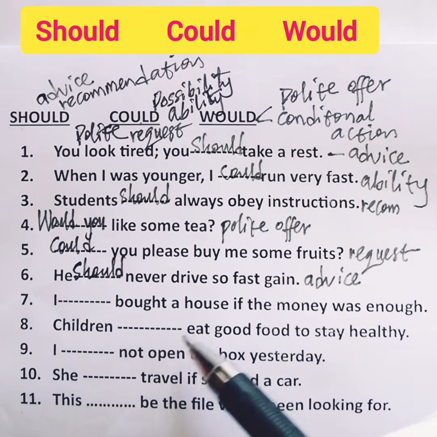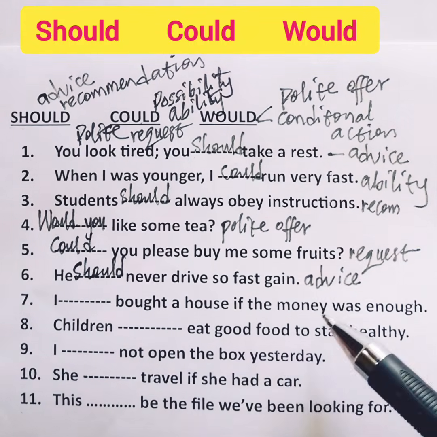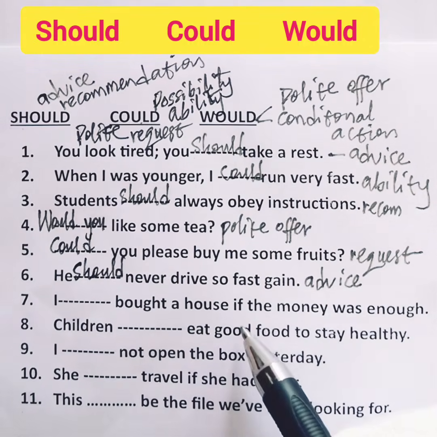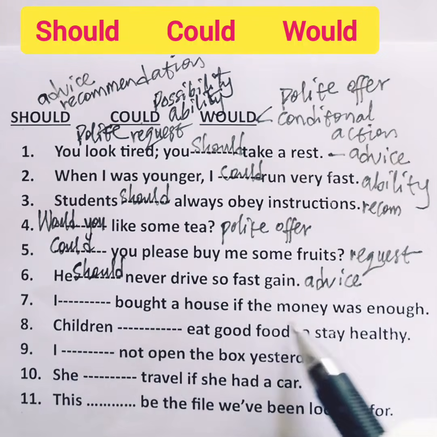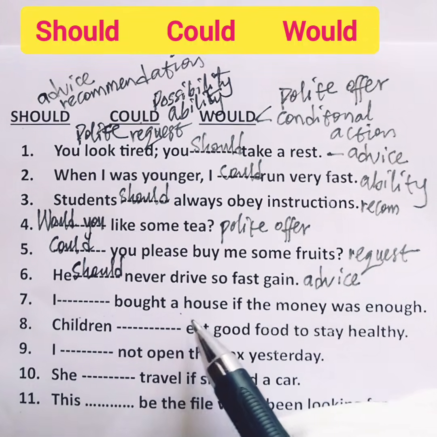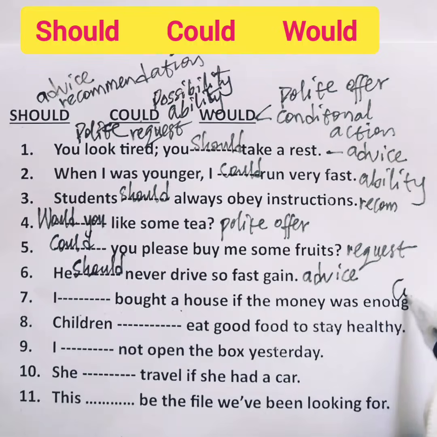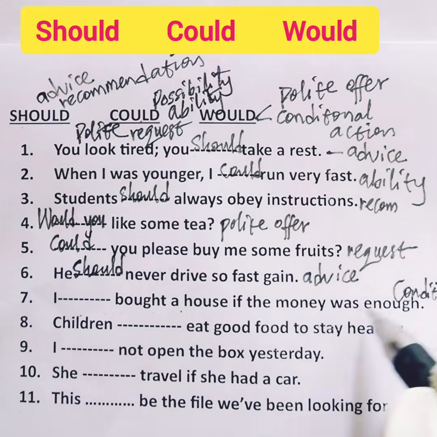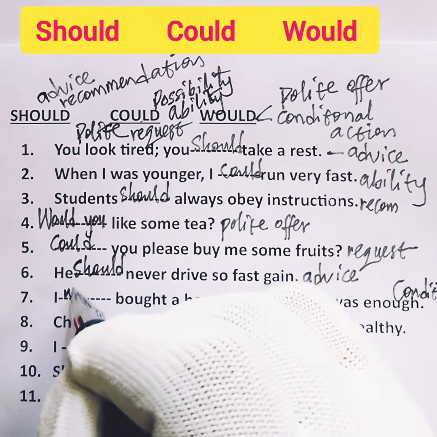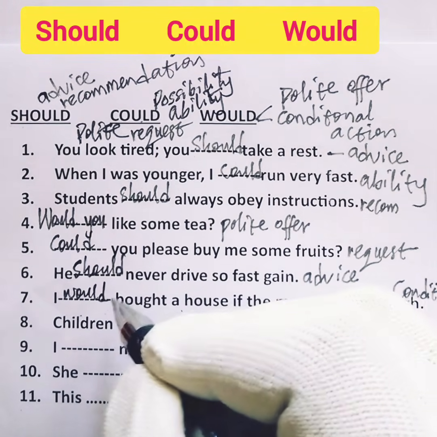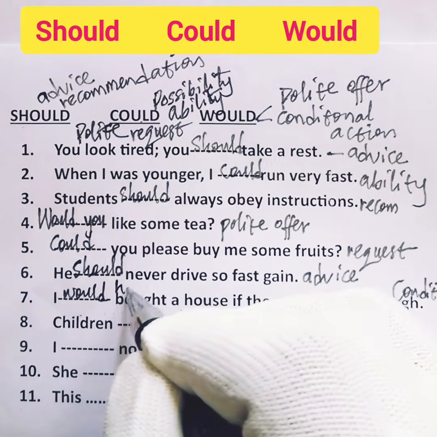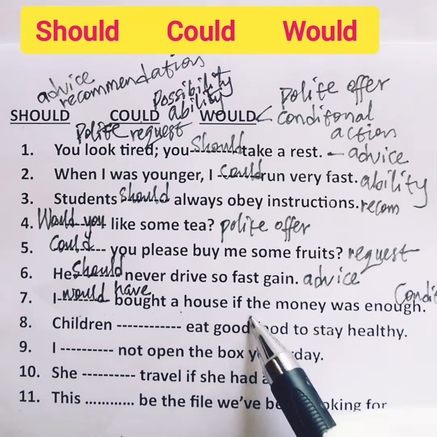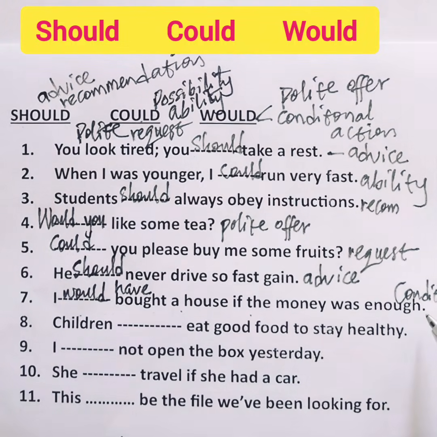7. I blank bought a house if the money was enough. This is in form of condition. This part of the sentence is a condition for something to happen here. So this is condition. And for conditional action, we use would. Sorry, there's another omission here. Have should be here. I would have bought a house if the money was enough.